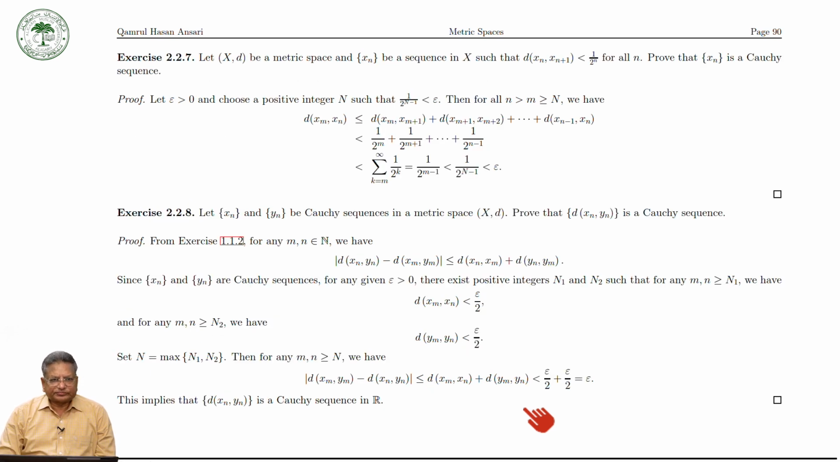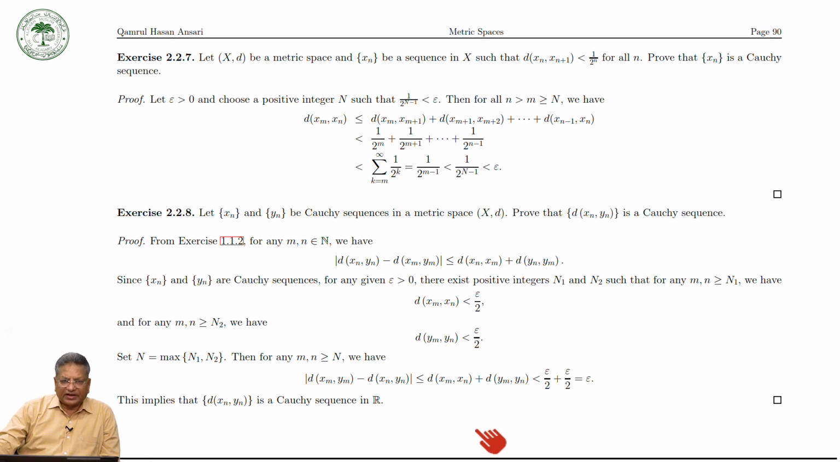Now we have several other exercises. As I mentioned, I am giving the proof, but the best way is that you try first by yourself. If you could not succeed, then try to check the proof here. So just see the exercise.